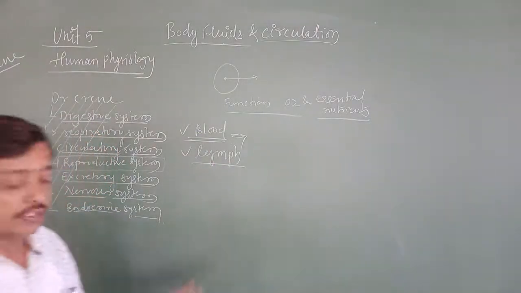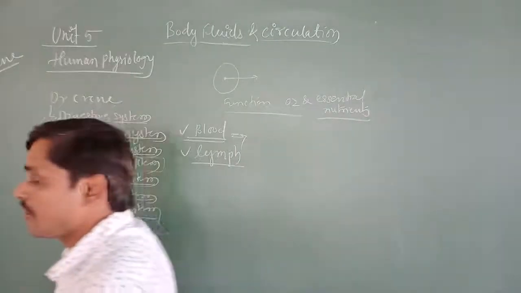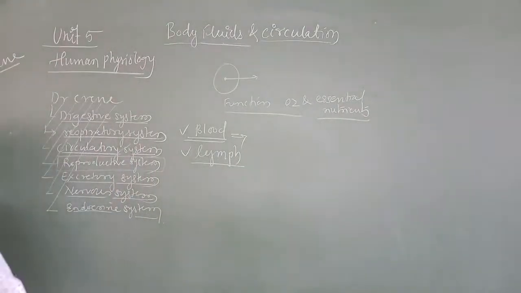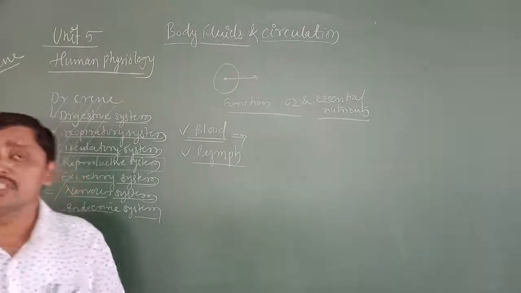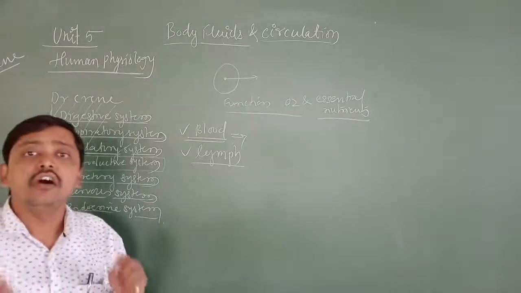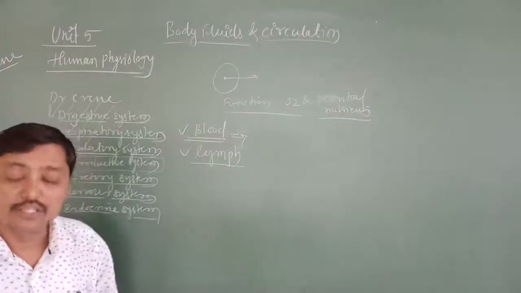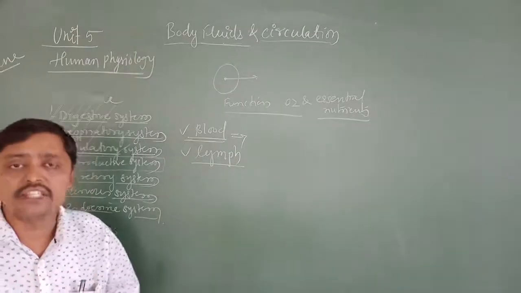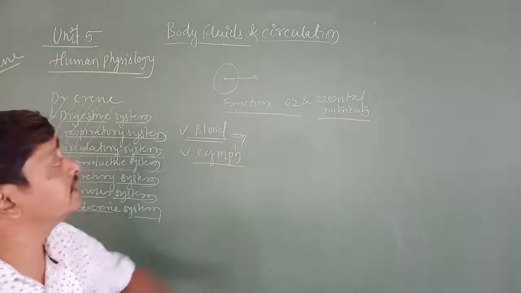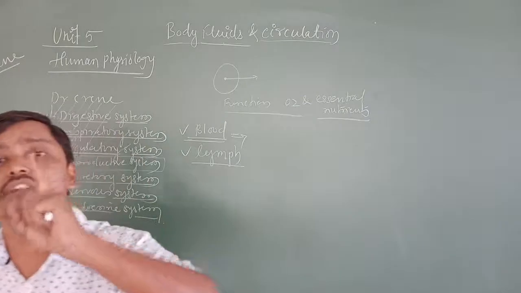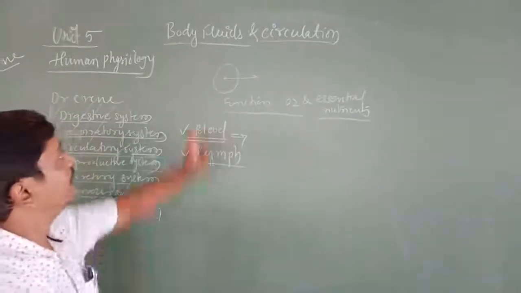What I told you, whatever the organism is, whether it is multicellular or unicellular, for the proper functioning of a cell or a tissue or an organ or the whole organism, that organism needs O2 and other nutrients for its different activity. And another thing is the organisms need to transfer or circulate these O2 and essential nutrients throughout the body. So for that they require body fluids.